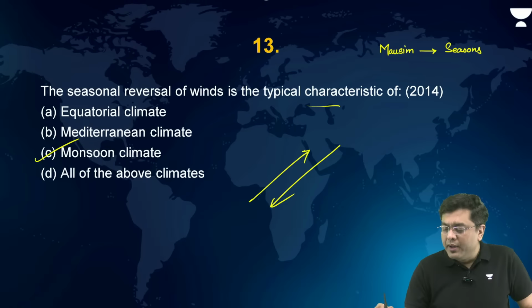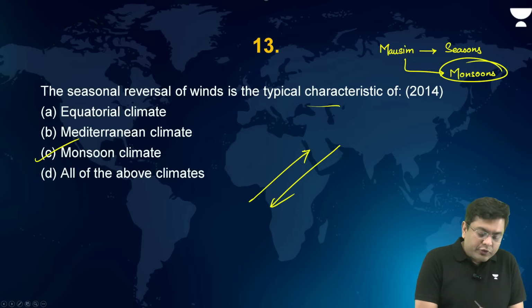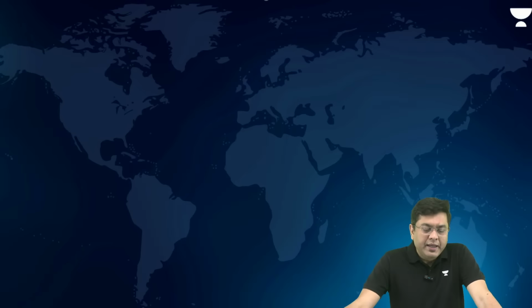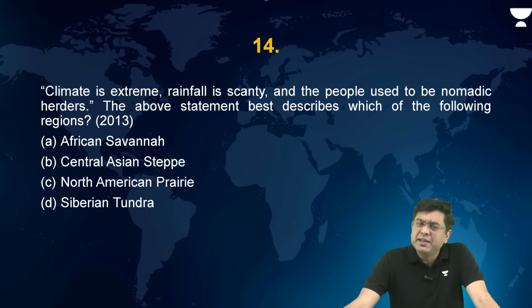And from here is the term monsoon, which is arrived at. Okay, so monsoon climate is what experiences seasonal reversal of winds. Yes, Al-Masudi, beautiful.